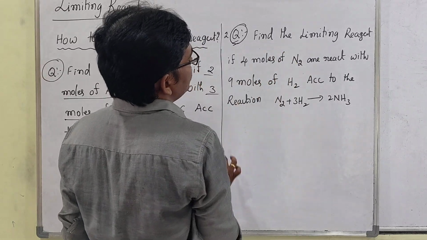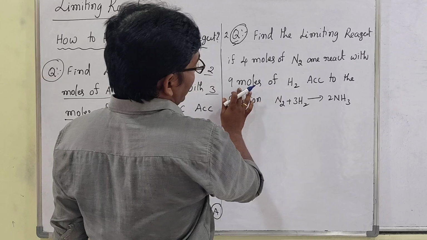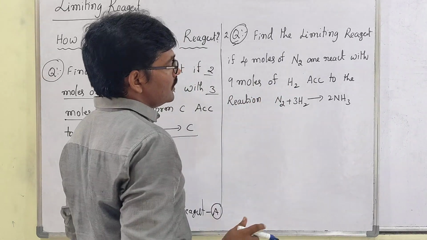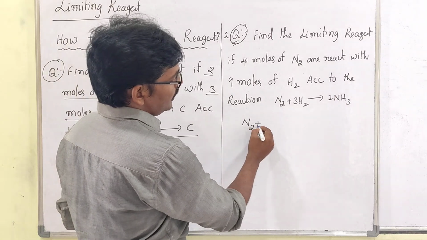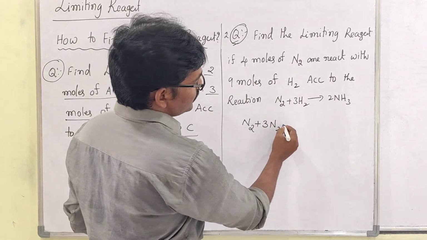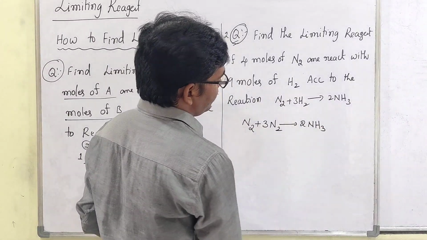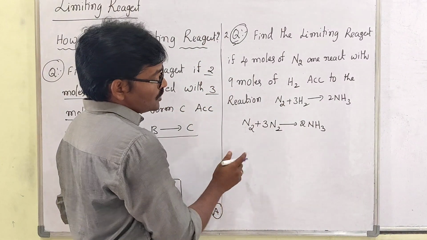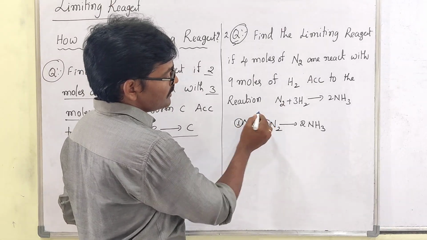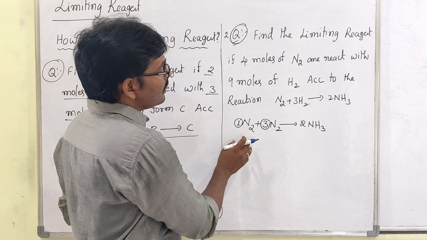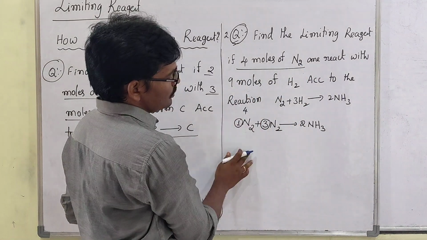Find the limiting reagent if 4 moles of N2 react with 9 moles of H2 according to the equation. First, note the equation that is given: N2 plus 3H2 gives 2NH3. The stoichiometric coefficients here are 1 and 3. In the given data, 4 moles of N2 is given, so take 4 moles here.